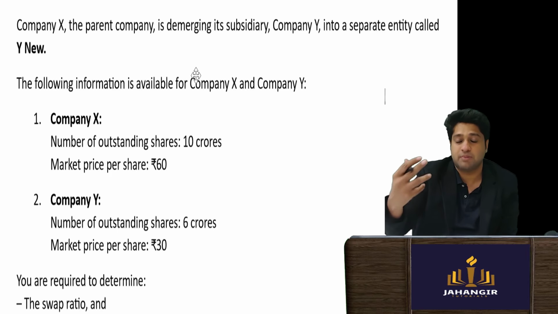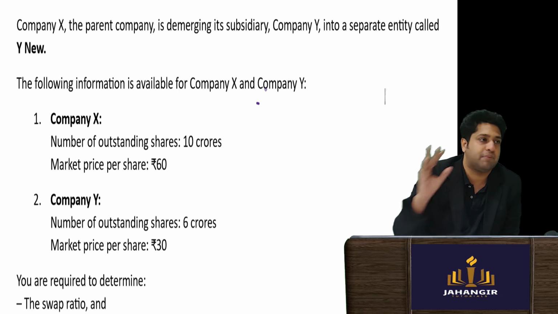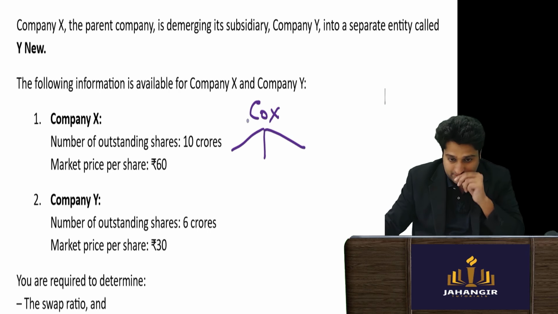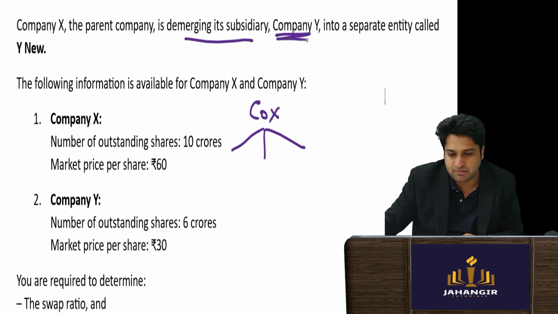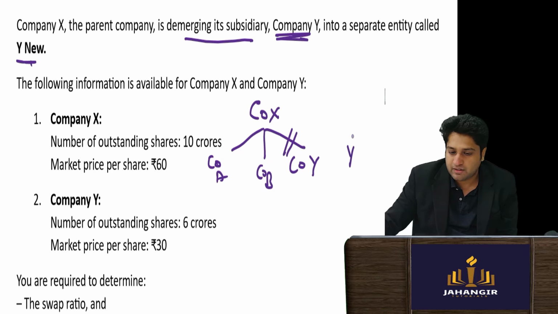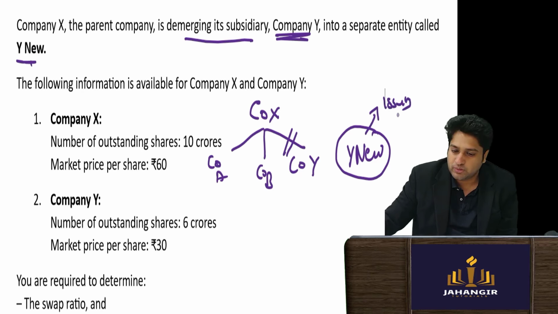Pay attention, you will understand much better now. For a demerger, this is how you have to do the swap ratio calculation. Company X is the parent company, and it is demerging its subsidiary company Y. Say the shareholders are company A and company B, and they are splitting company Y. Company Y will now be called Y new, the new company, and B will be the issuing company.